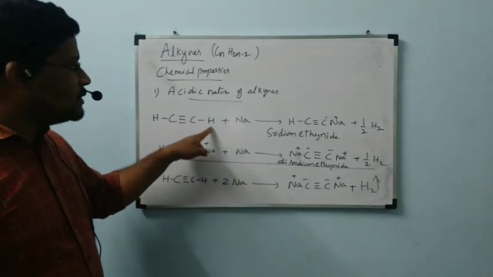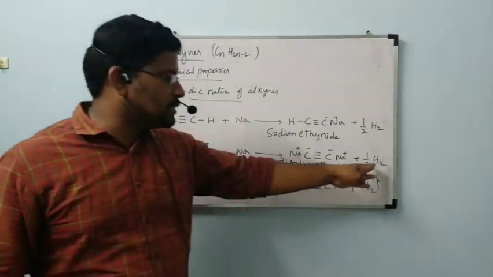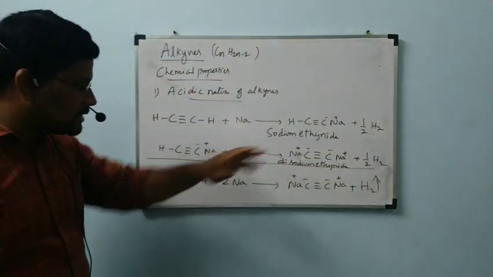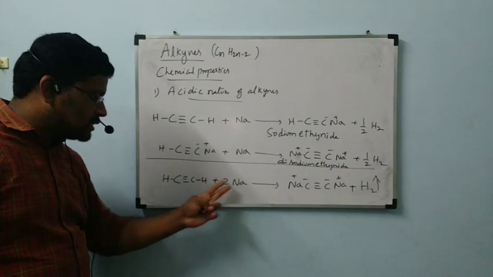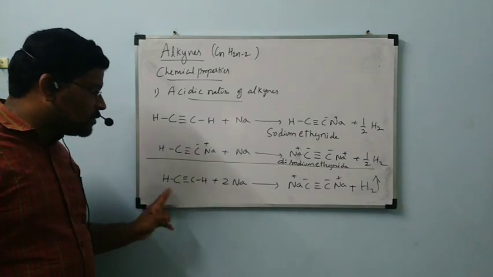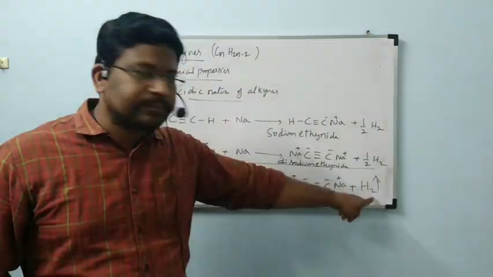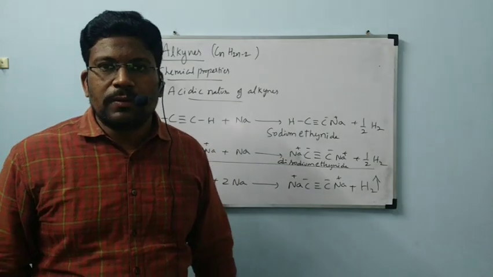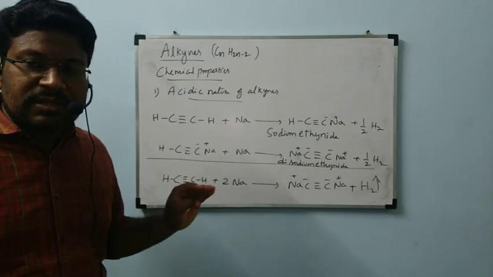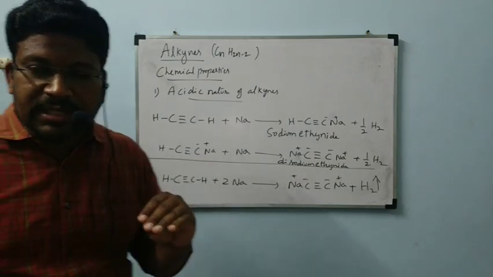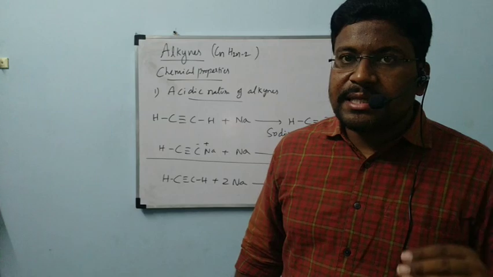Sodium displaces one hydrogen and we get half mole of hydrogen. Sodium displaces another hydrogen also, and we get another half mole of hydrogen. In the complete reaction, 2 moles of sodium will displace 2 moles of hydrogen atoms, and those 2 moles of hydrogen atoms combine to form 1 mole of hydrogen gas. In this way, if a substance reacts with metal and liberates hydrogen gas, then that substance is called acid.